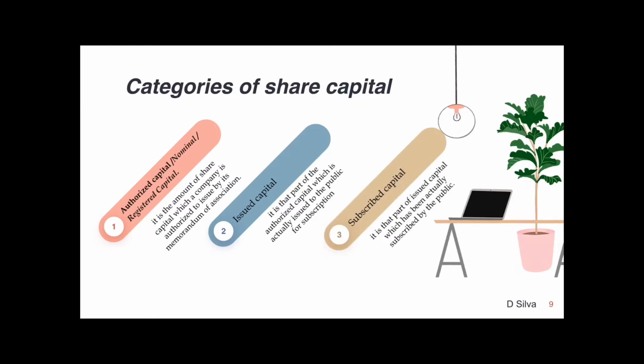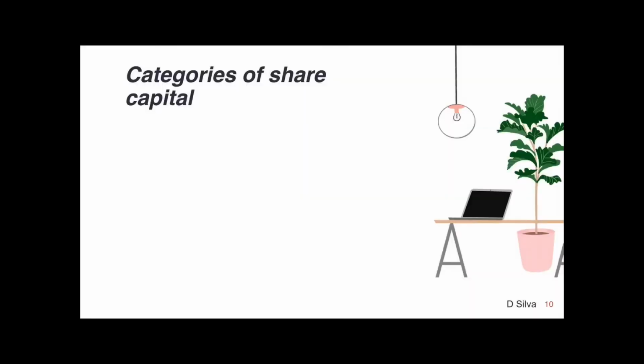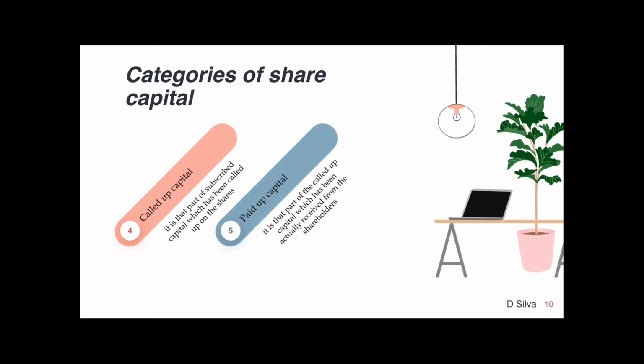The third category is called subscribed capital. Out of what has been issued, only that part which the public subscribes is the subscribed capital. The fourth one is called called-up capital. It is that part of the subscribed capital which has been called up on the shares. Paid-up capital is that part of the called-up capital which has actually been received from the shareholders.